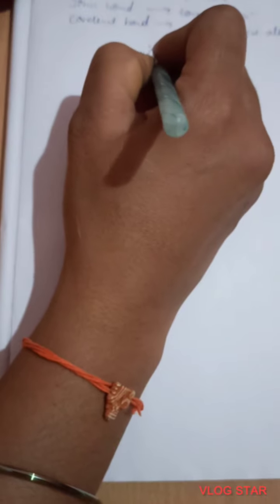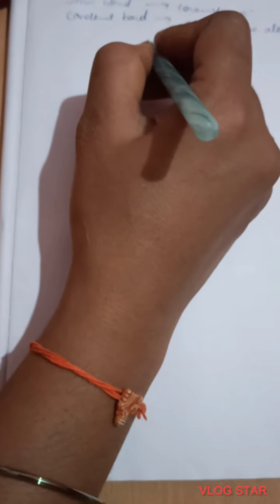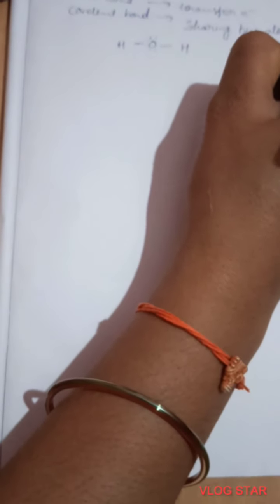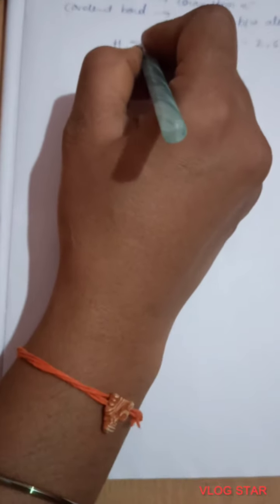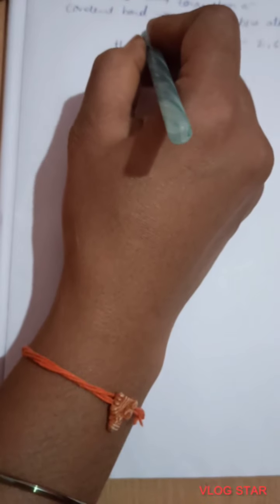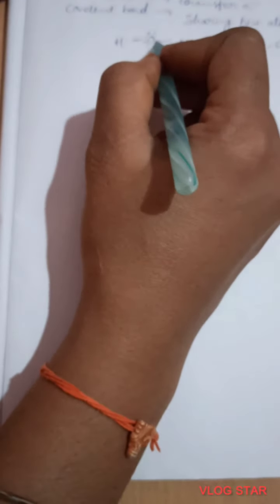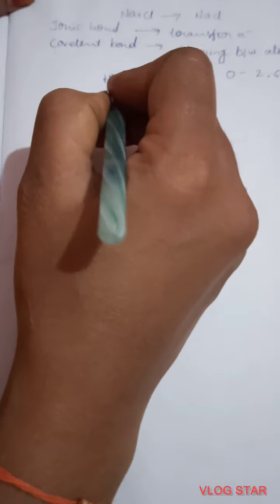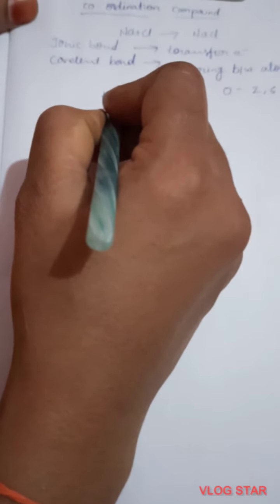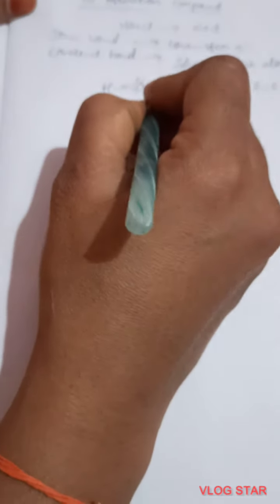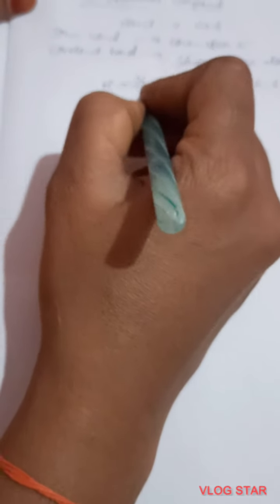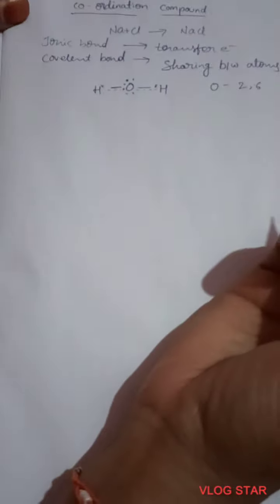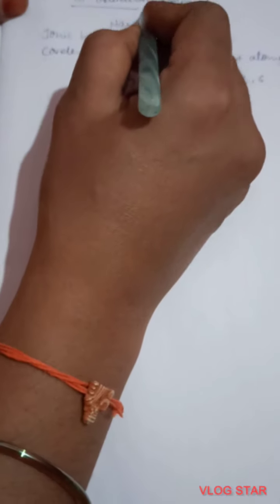Oxygen has 1s2, 2s2 2p4, six electrons in its outer shell. It obeys the octet rule. It will share one electron with each hydrogen. Each hydrogen has one electron. They share electrons to fulfill their octet rule. This is nothing but a covalent bond. Now coming to the coordination bond.